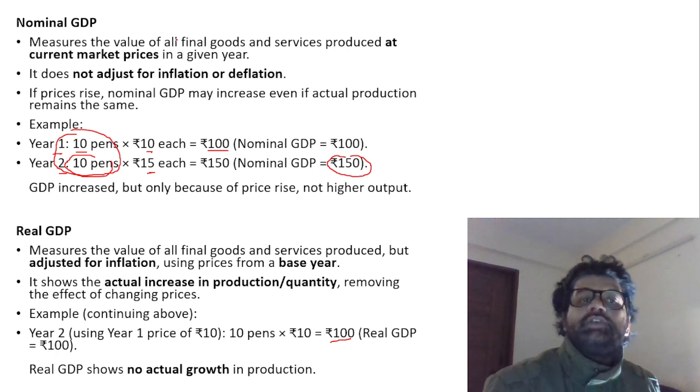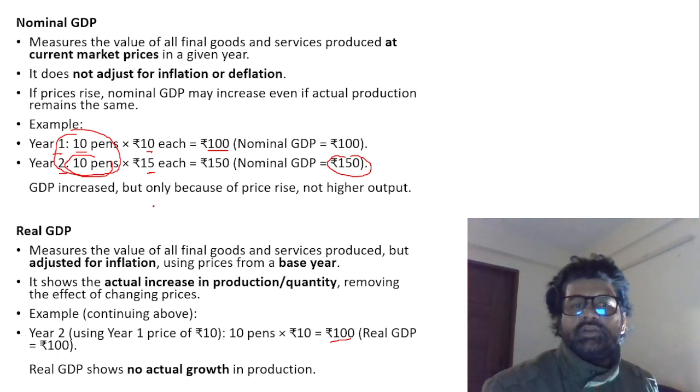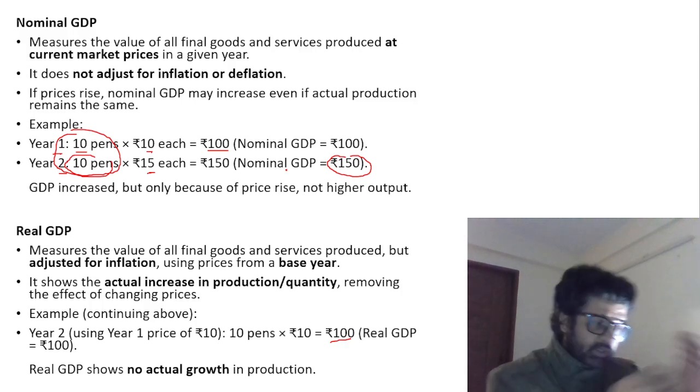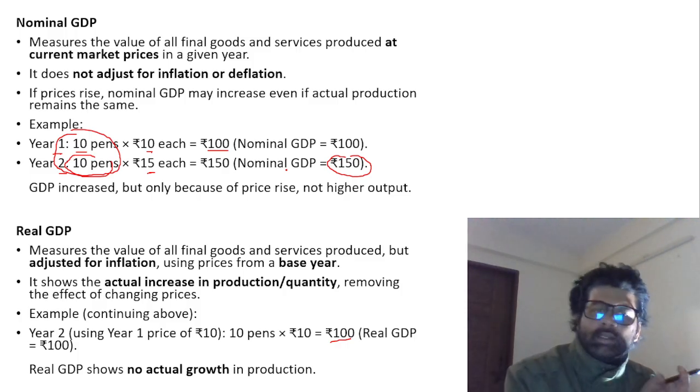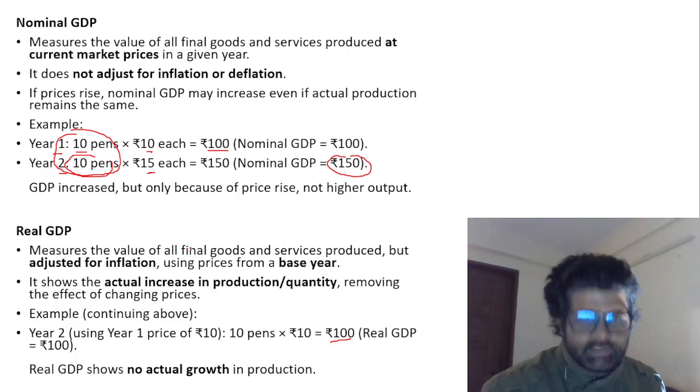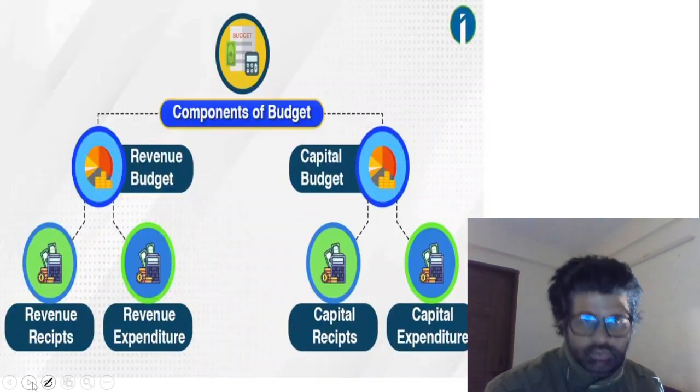Since nominal GDP is not adjusted for inflation, its prices are increasing. So generally, nominal GDP is greater than real GDP unless you have deflation. Then nominal GDP would be lesser. That generally does not happen in our country. So hope you are understanding. Real GDP is adjusted for inflation, nominal GDP is not. This is one thing you have to keep in mind.